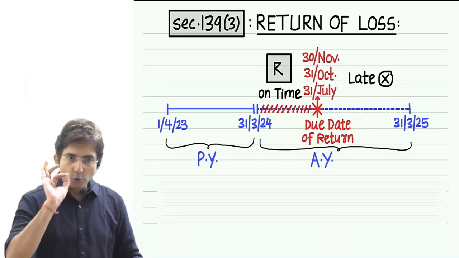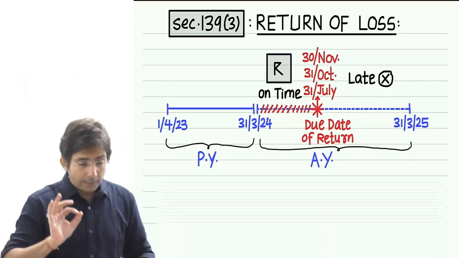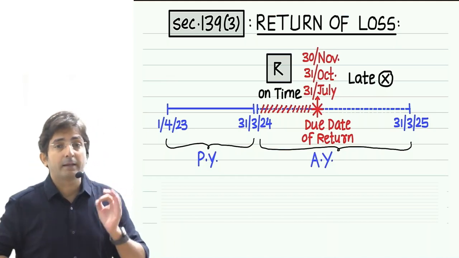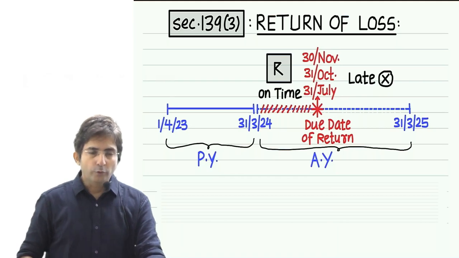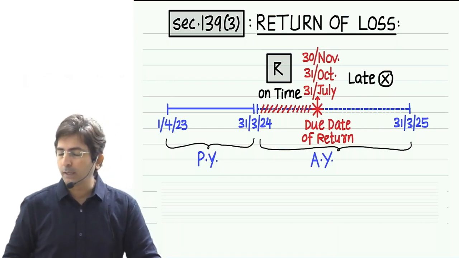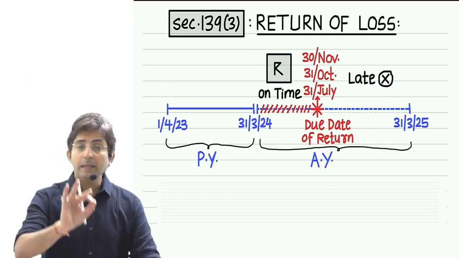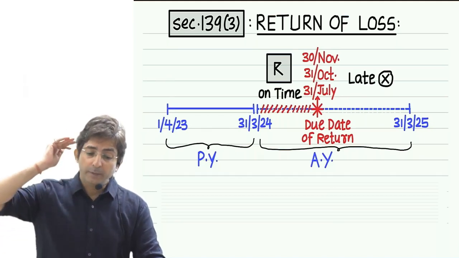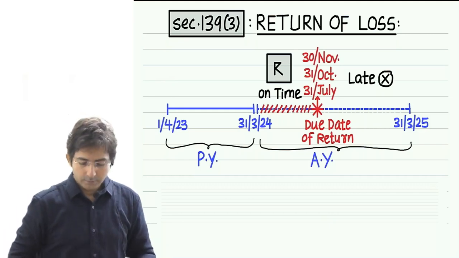But you know, the most important point is what? Listen. Filing return is must. But that return, you have to file it on time. You cannot delay loss return even by a single day. Filing loss return should be in time. Time means what? What is the due date?